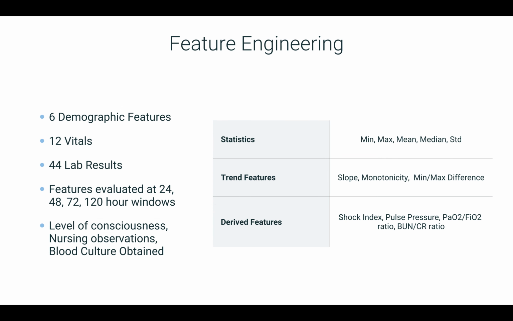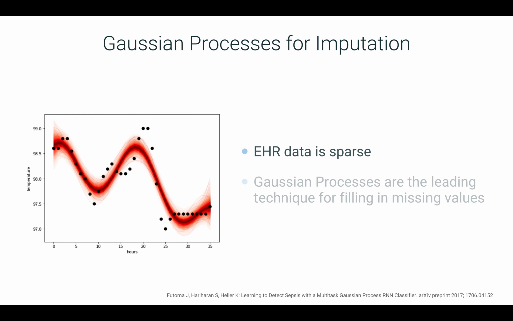One of the areas that has been absent in previous research is feature engineering. For our non-deep learning models, we're looking at trend features like slope, derived features like shock index, as well as other observational data like level of consciousness. Perhaps the greatest challenge with EHR data is the large amount of missing values for labs and vital signs.